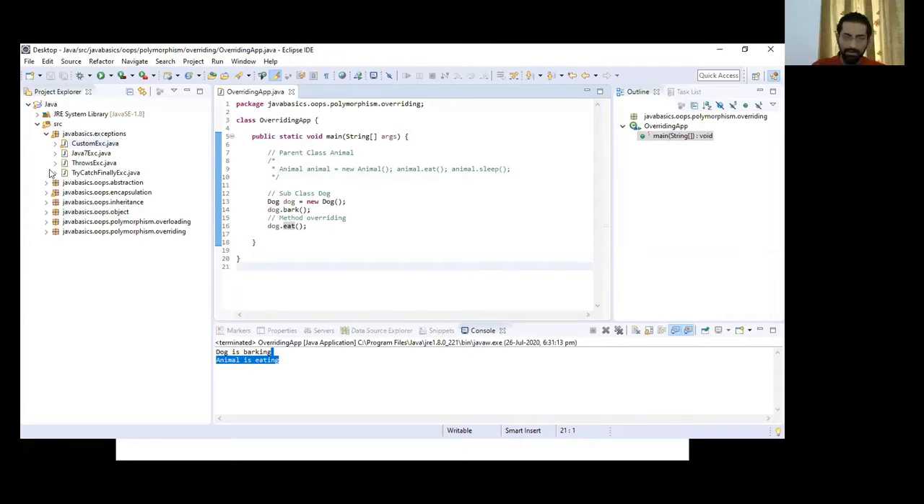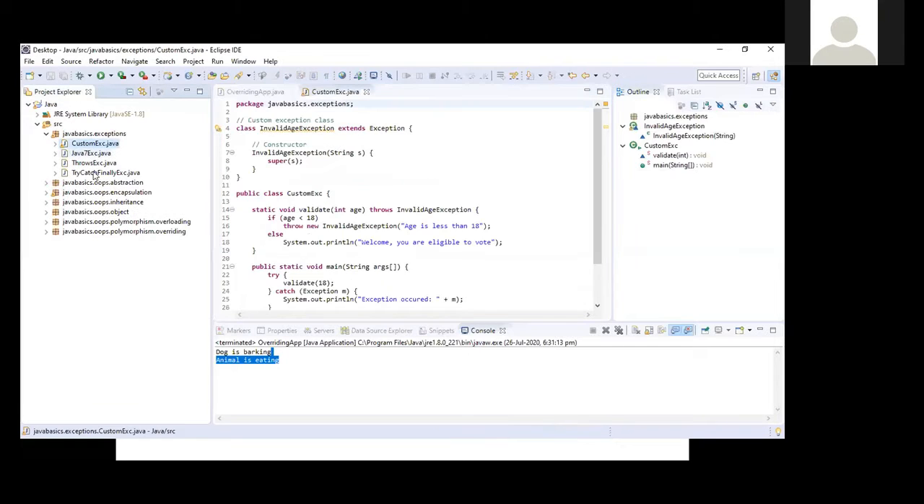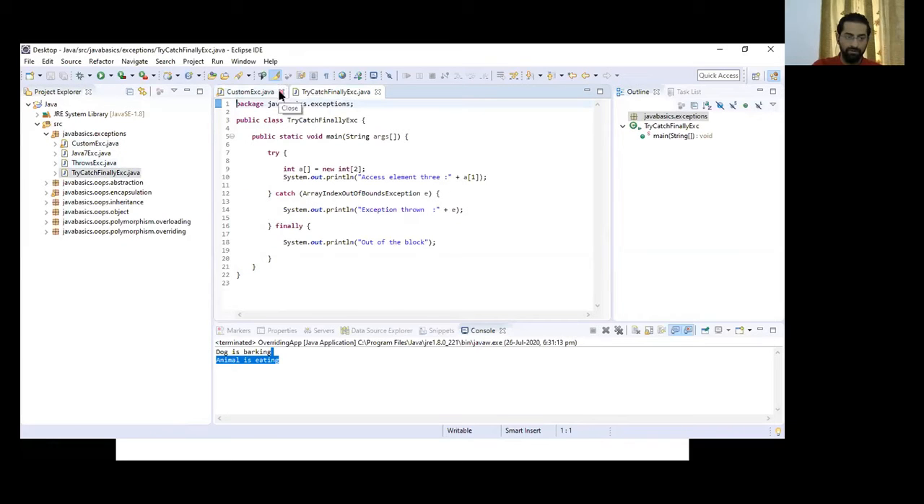Okay, so yeah, I can see Raman is online. So hi Raman, yeah, you can start your session now. So guys, today's session was focused on exception handling. So yeah, let me just take you to exception handling now.